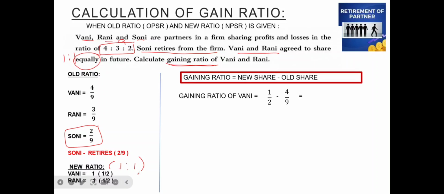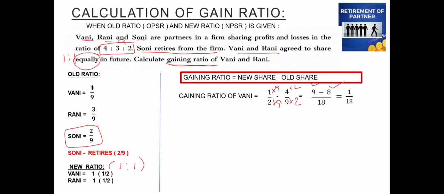You have to just cross multiply to make it a common denominator. So the denominator will be 18. So 1 into 9 will be 9 minus 4 twos are 8, which will be equal to 1 by 18.